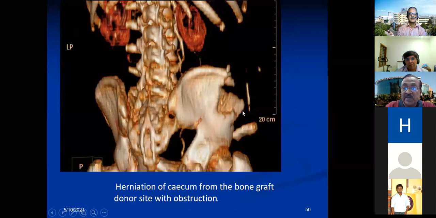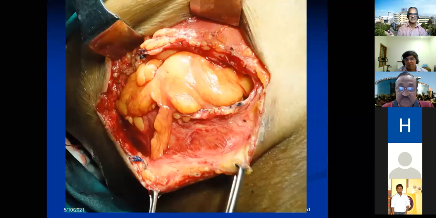I will show a reconstructed image of the CT here. I'll show the review of the literature later. Just compare this side. Actually, this is a turned one. You can see this is actually the right side. So you see the amount which is removed here. Operated 2 times. So herniation of the cecum from the bone graft donor site, and the patient presented with intestinal obstruction after 2 weeks.